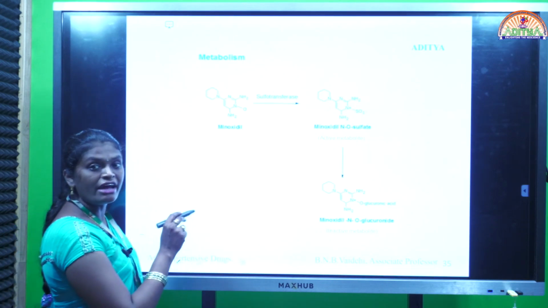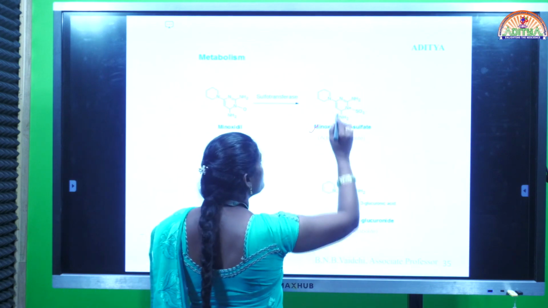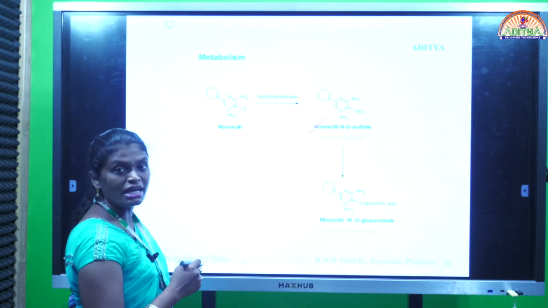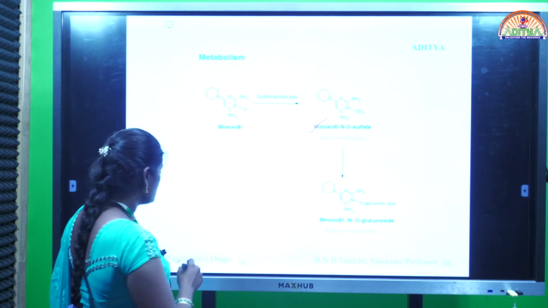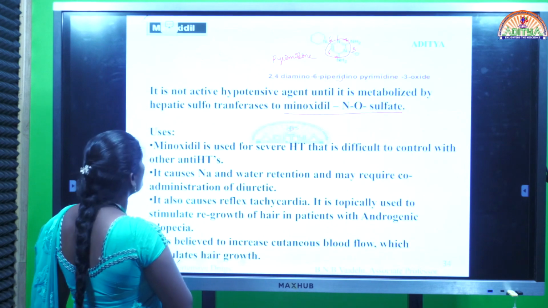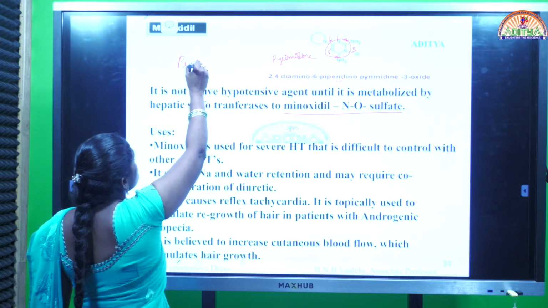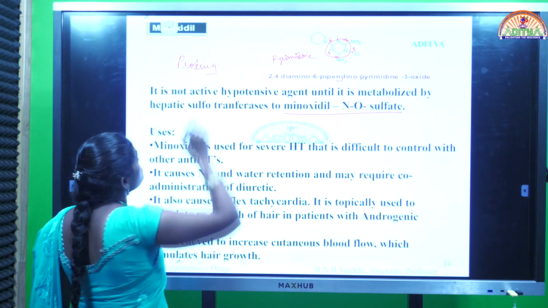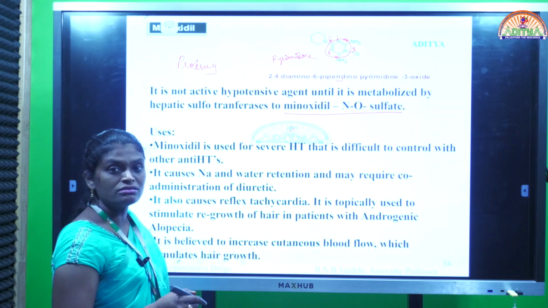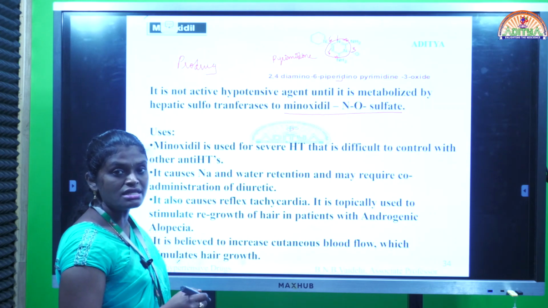So minoxidil NO sulfate is the active metabolite which is responsible for pharmacological activity of minoxidil. Hence this minoxidil is called prodrug. Prodrug means drug is inactive, after metabolism only releases active metabolite.